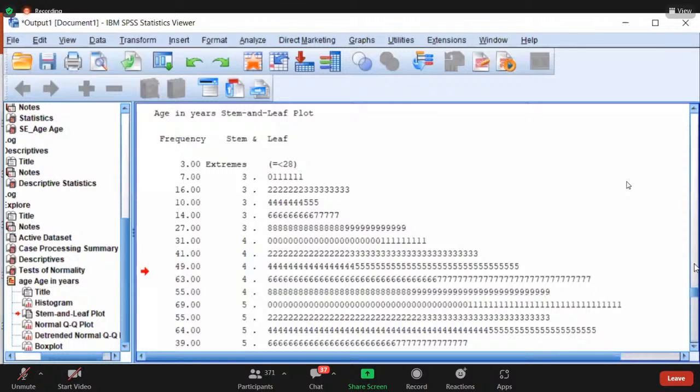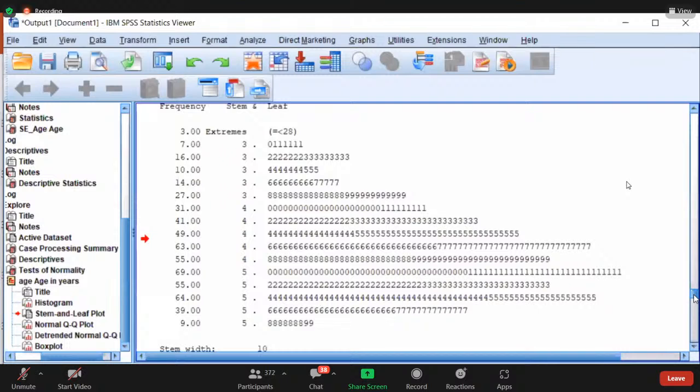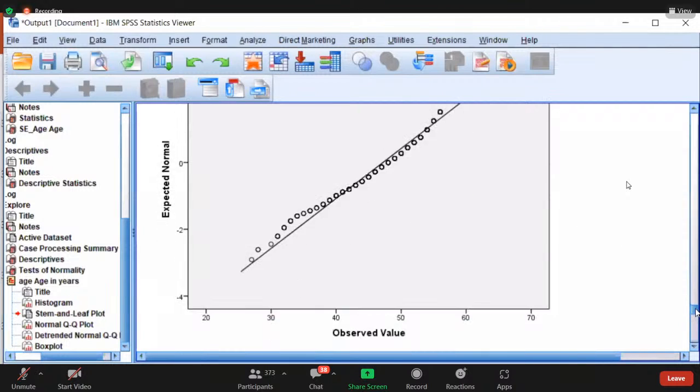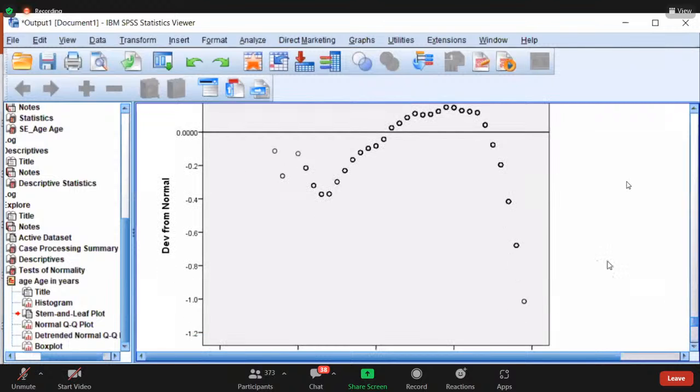Here also you can see, in the stem and leaf plot, this side is deviating, so it is negatively skewed.